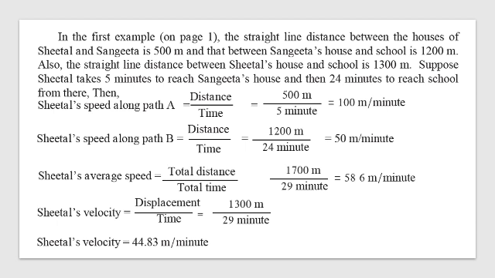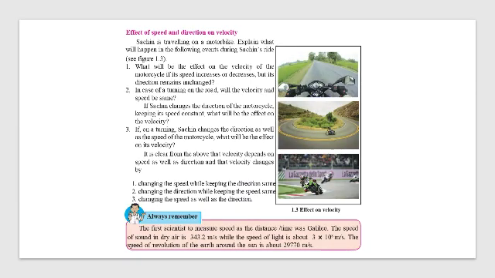44.83 meters per minute. Let us see the effect of speed and direction on velocity. What will be the effect on the velocity of a motorcycle if the speed increases or decreases but direction remains unchanged? Then in this case, as your velocity increases, your vehicle will move faster. Velocity decreases, your vehicle will move slowly.